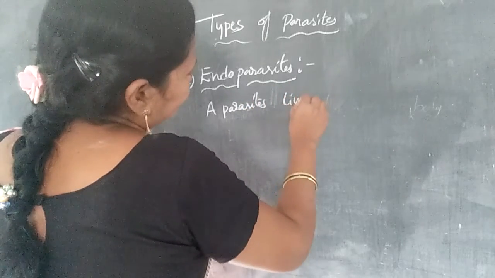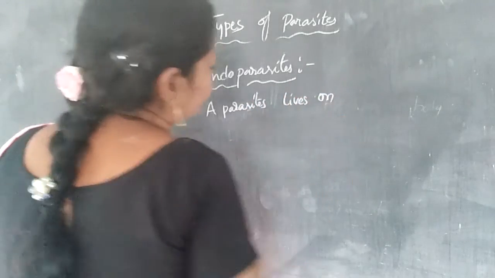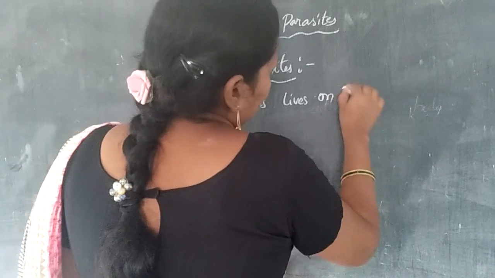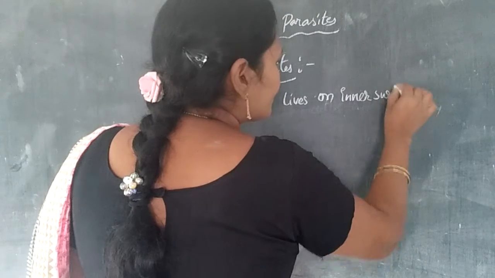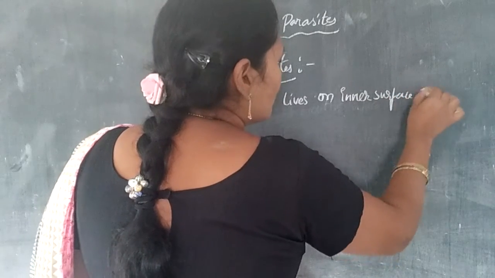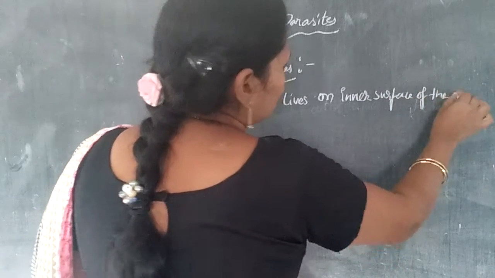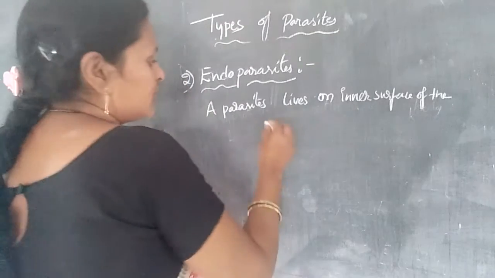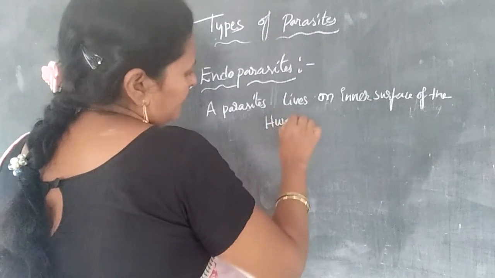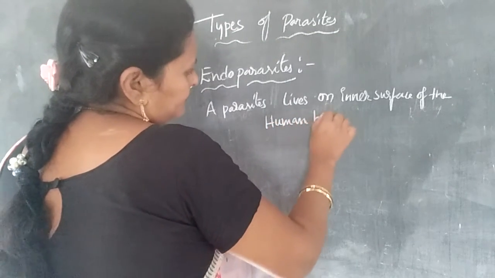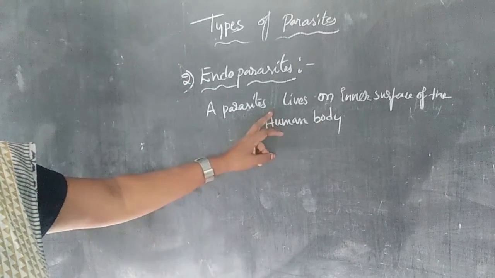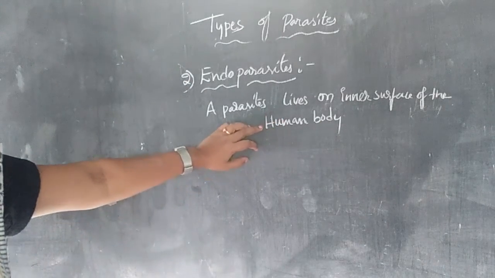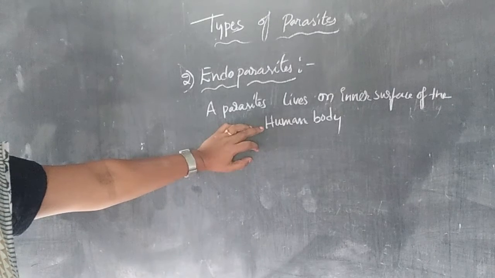The parasite lives on the inner surface of the human body. So that is the endoparasite.